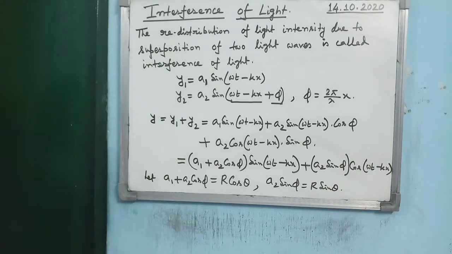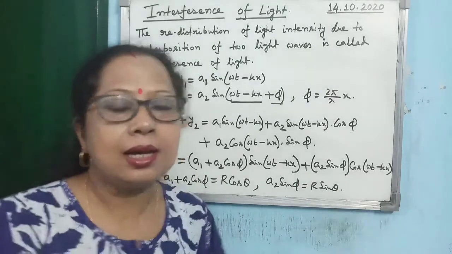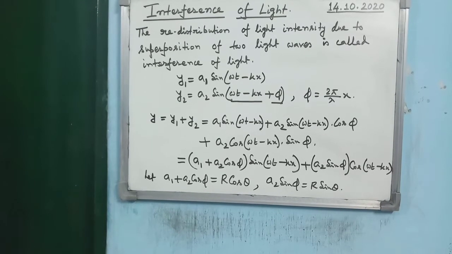Alright, this we are assuming. Why are we assuming this? Because we want to express it as a single sine function. So you can assume this way. This derivation also you have done already.